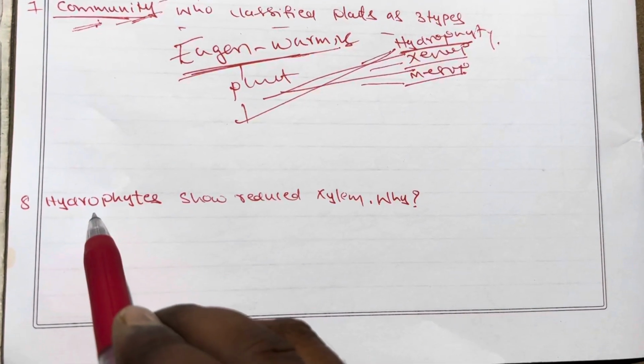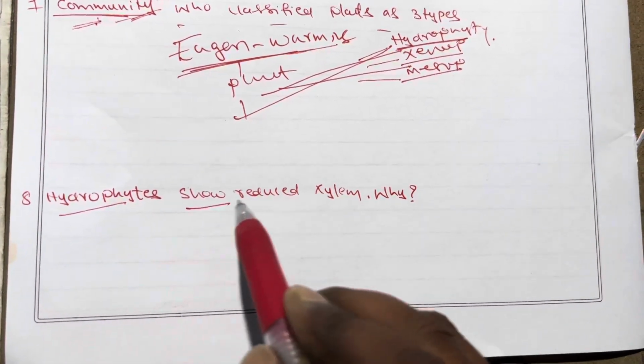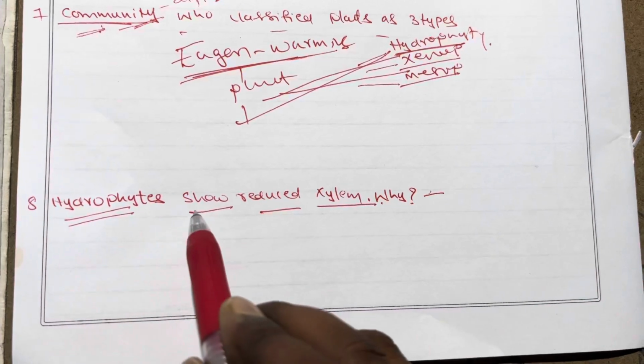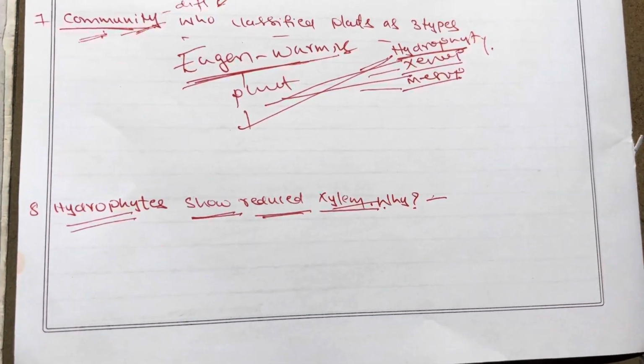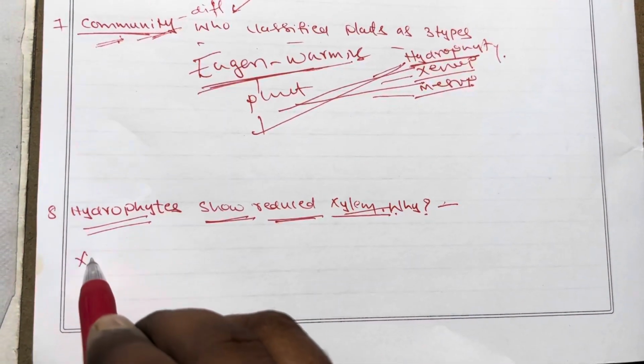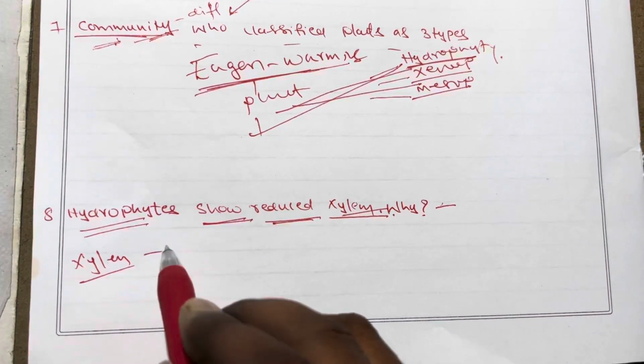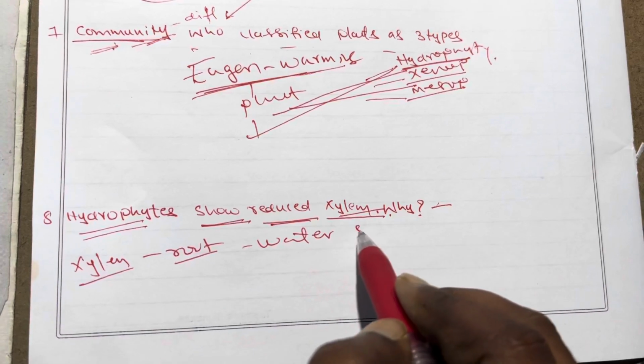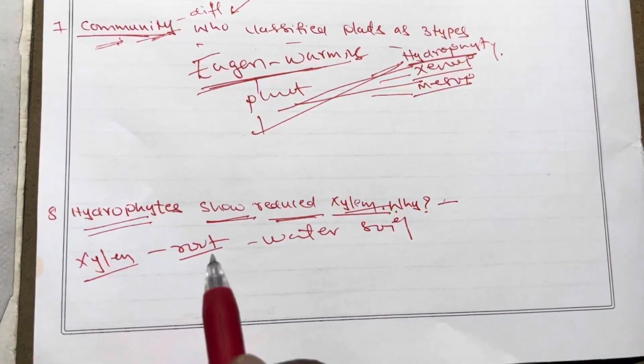And the last question: hydrophytes show reduced xylem. Why? First of all, we need to know that xylem is present in the root for absorption of water from the soil.